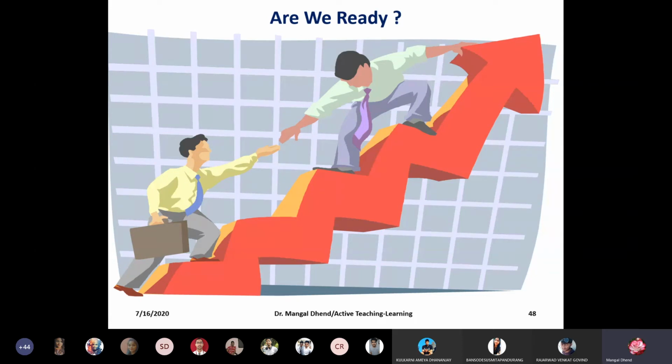I conducted 12 sessions, one at Jaipur College for 3 days, one at Nagpur College for 2 days, then Jai Hind College. Teachers find it very interesting, and this is the need of the time.